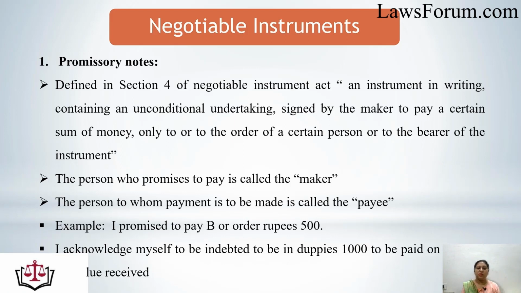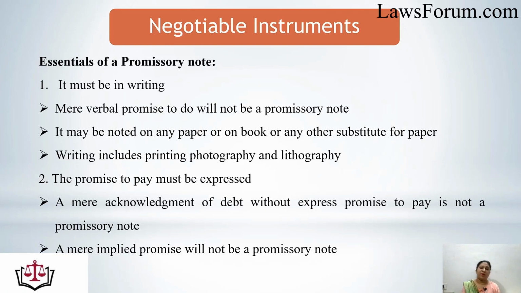So this is the valid wording of a promissory note. That is, I promise to pay B or order. Or order means the person to whom it would be endorsed, rupees 500. Another example: "I acknowledge myself to be indebted to B in rupees 1000, to be paid on demand for value received." This is again an example of a valid promissory note.